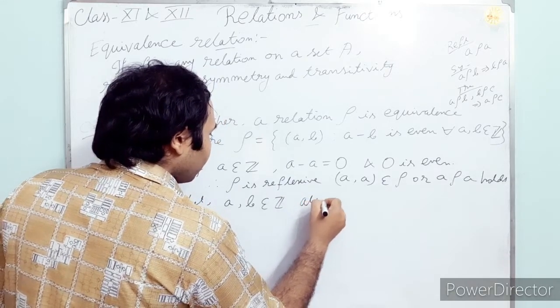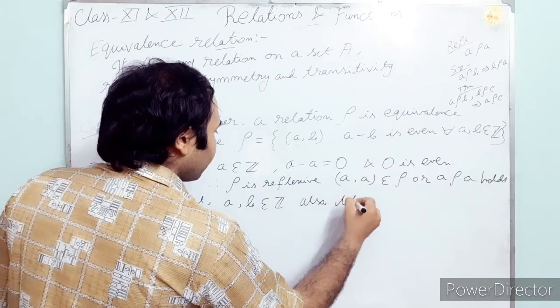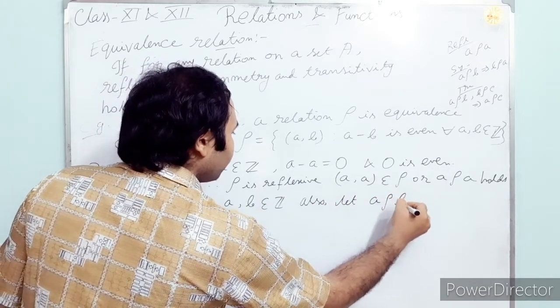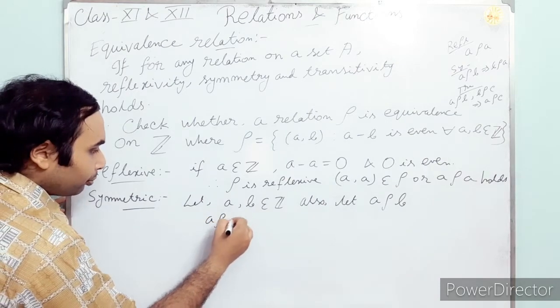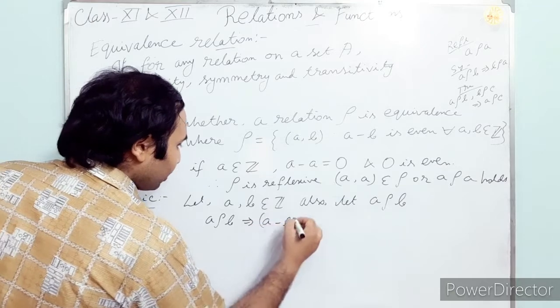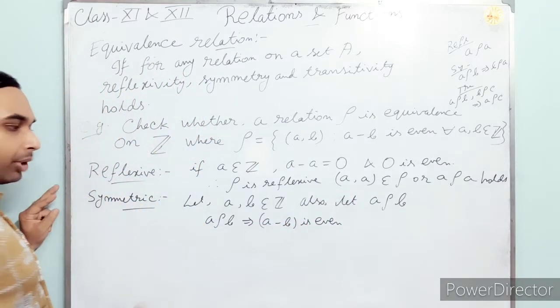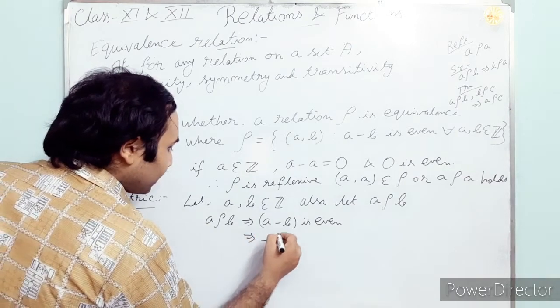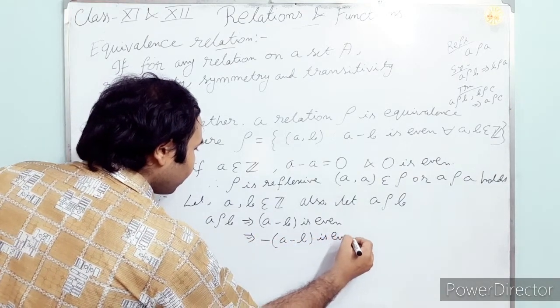Also let A rho B. According to the definition, A rho B implies that A minus B is even. When A minus B is even, we can say minus of A minus B is even.